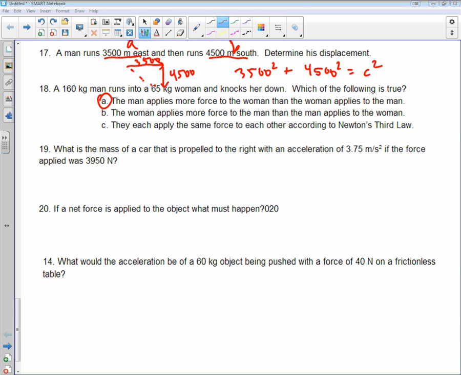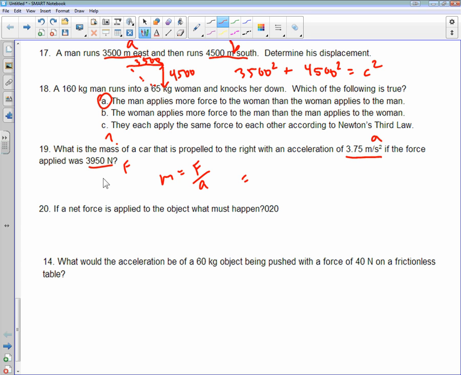Alright, number 19. It says, what is the mass of the car that is propelled to the right with an acceleration of 3.75 meters per second squared? If the force is 3,950 newtons, so that's your force, your acceleration, and we're trying to find our mass. If you look up at the top, the equation for this is force divided by acceleration.